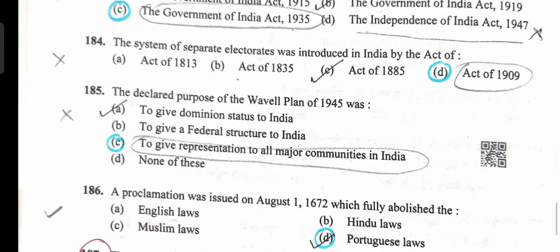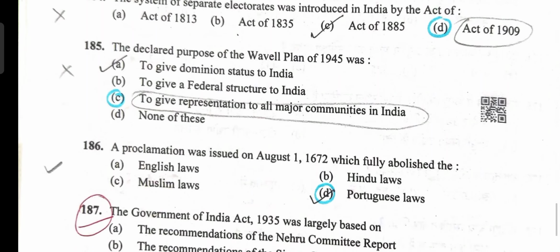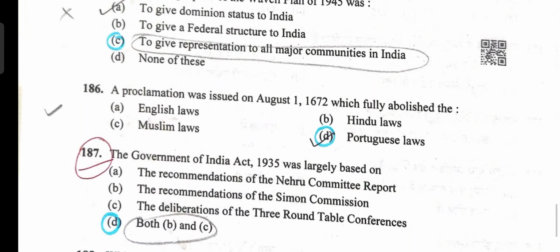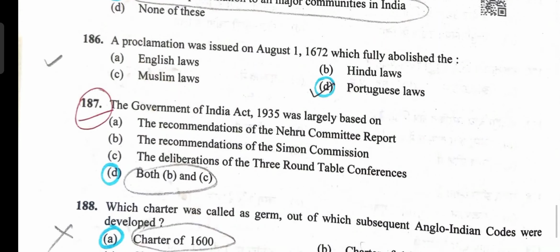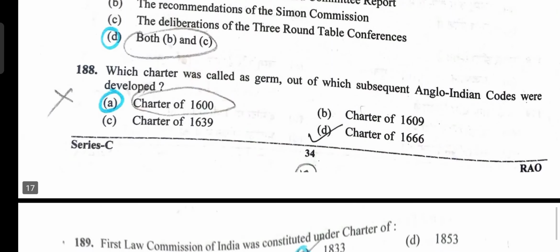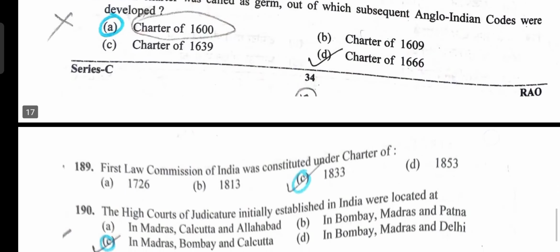Declared purpose of the Waiver Plan 1945 was to give representation to all major communities of India. Option C is correct. Proclamation was issued on 1st August 1672, which fully abolished the Portuguese laws. Option D is correct. Government of India Act 1935 was largely based on B and C. That is, option D is the correct answer. Which charter was called as the germ out of which subsequent Anglo-Indian codes were developed? Charter of 1600. So option A is correct.